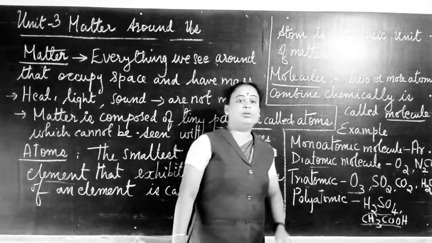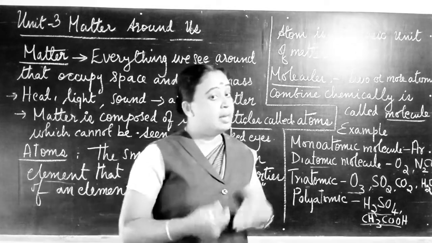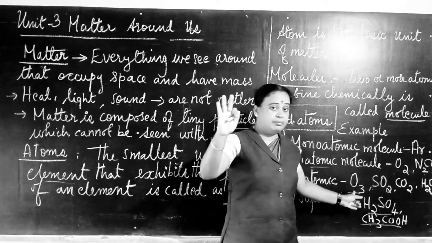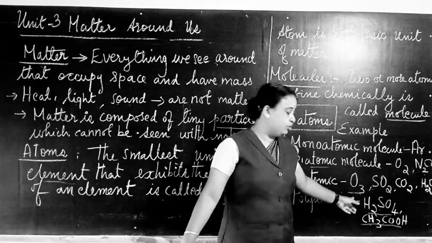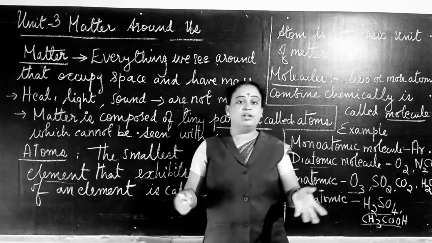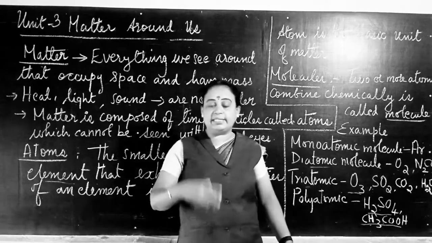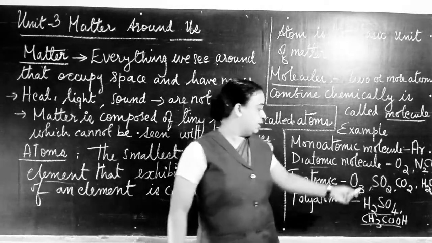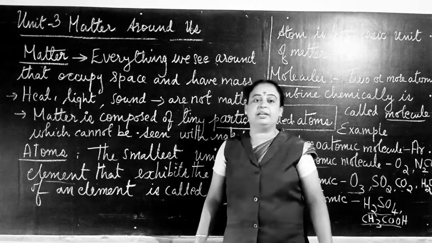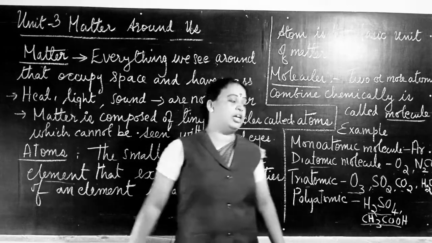Next one is the triatomic molecule. Three atoms combine together to form a triatomic molecule. These atoms can be the same atoms or different atoms. If it is the same atom, the example is ozone. Three oxygen atoms combine together to form the ozone molecule. Then one sulfur atom and two oxygen atoms combine together to form sulfur dioxide. So sulfur dioxide is another example of a triatomic molecule. And carbon dioxide, the gas we exhale while breathing. Yes, one carbon and two oxygen atoms, that is carbon dioxide. Then the water molecule, the water we drink. It consists of two hydrogen atoms and one oxygen atom. So that is also another example of a triatomic molecule.